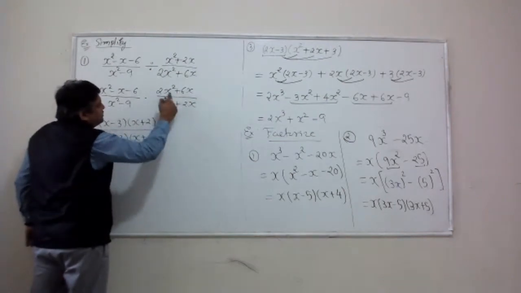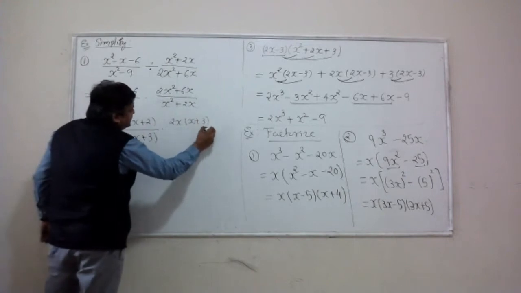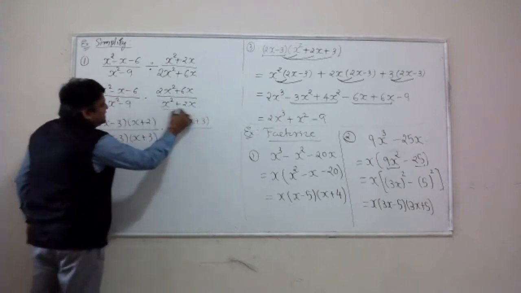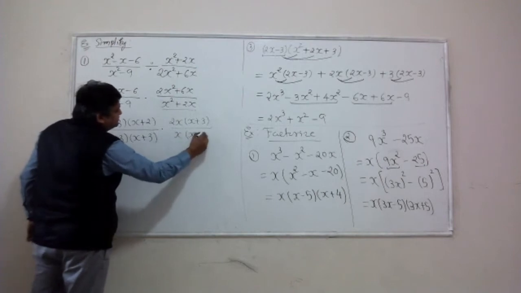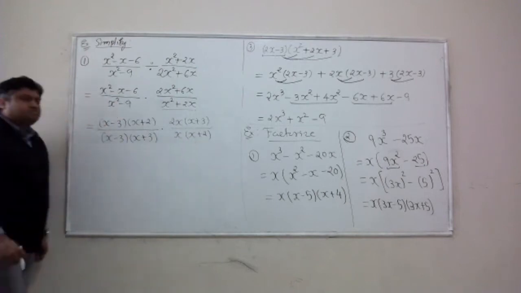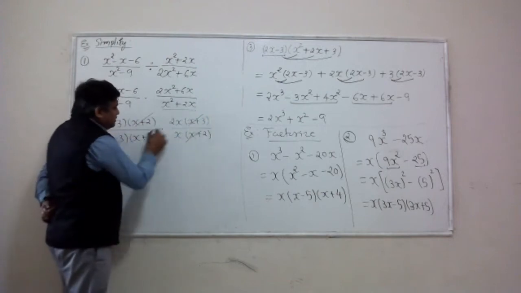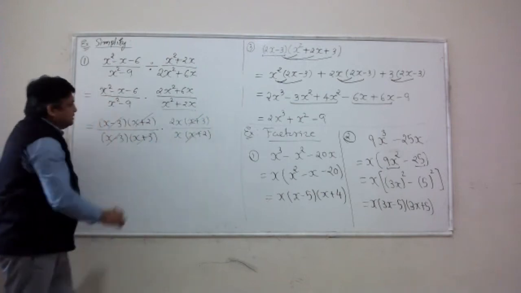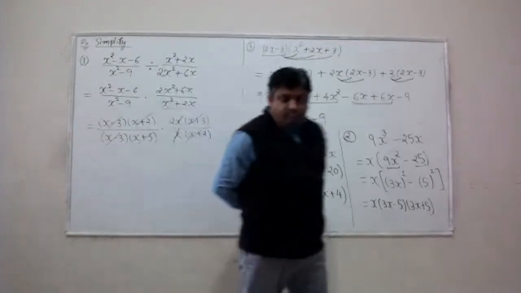There are only two terms. Look for the common factor. Pull out 2x, x plus 3 is left over. There are only two terms. Look for the common factor. It's x. Pull it out. All right. Looks like I can cross out 4 repeating factors from the top and the bottom.